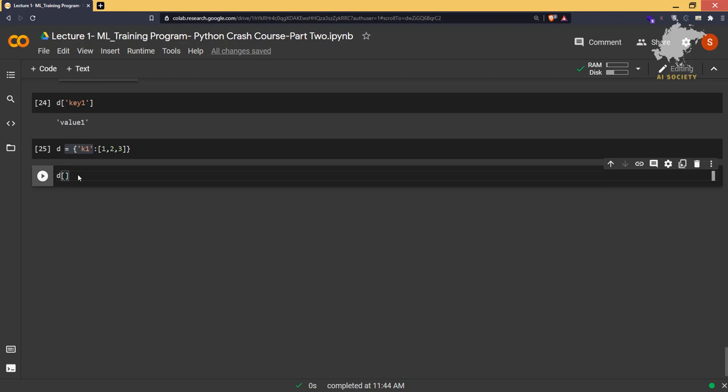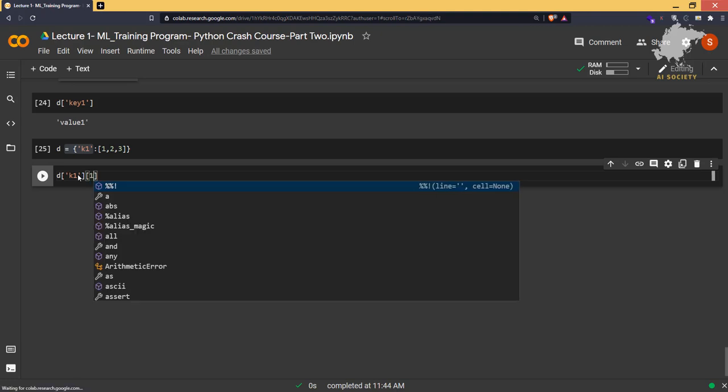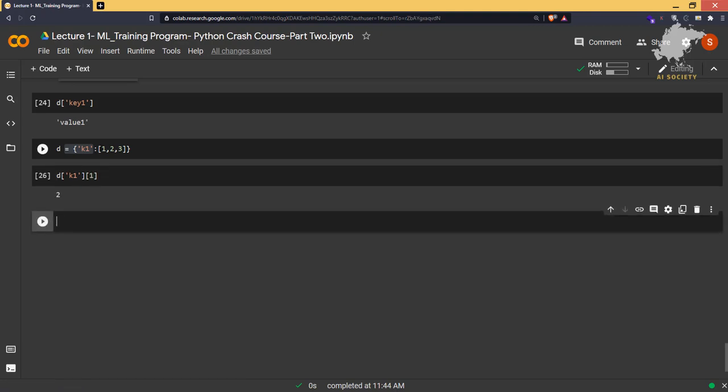First we'll grab the key, and then we'll grab the index number of the list. The list maintains the index number. So we get number 2, and this is how you implement that.